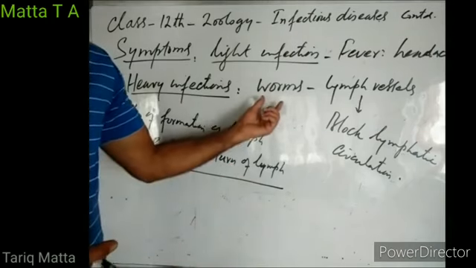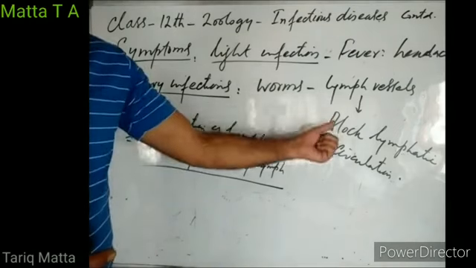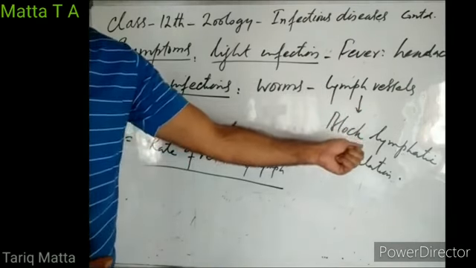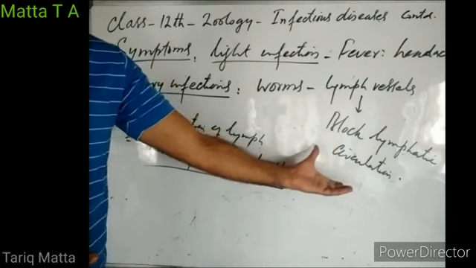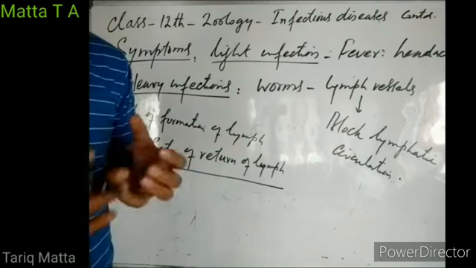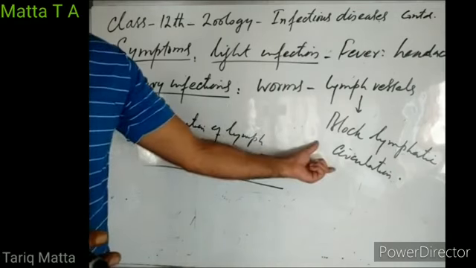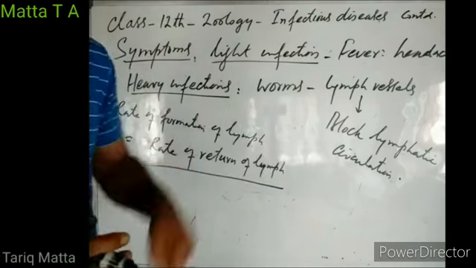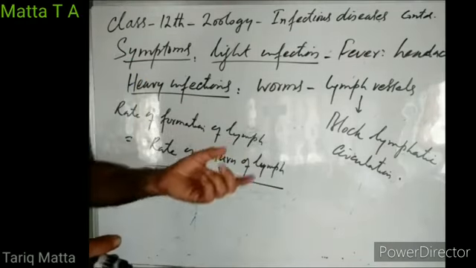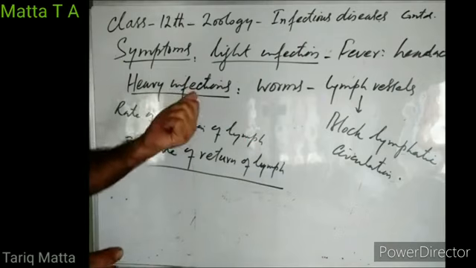So when these adult worms occupy the lymph vessels, they cause blockade in lymphatic circulation. Heavy infestation of the worms in the lymph vessels causes blockade in lymphatic circulation. So lymph is formed out in body tissues, but lymph is not returned back to the blood, right?